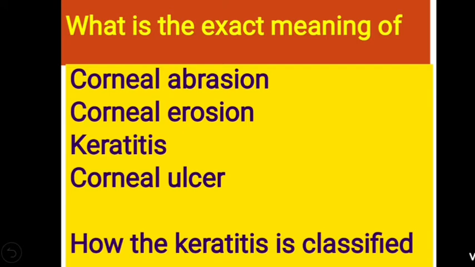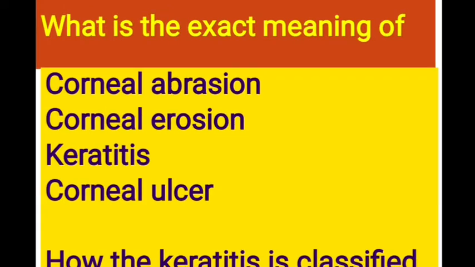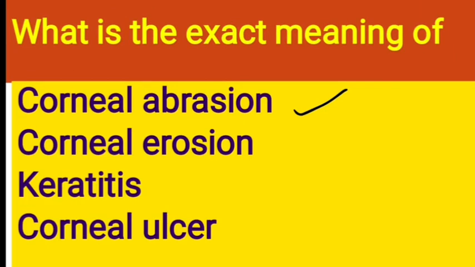What is the exact meaning of these words: corneal abrasion, erosion, keratitis and corneal ulcer? Let me explain in brief about all of these. Corneal abrasion is when there is an epithelial defect, meaning there is discontinuity in the epithelium of the cornea. The cause will be in the form of minor trauma.